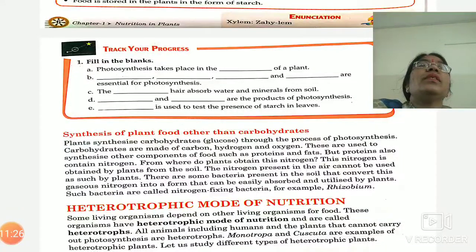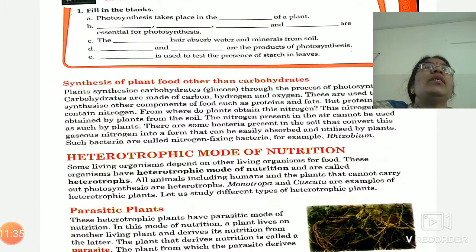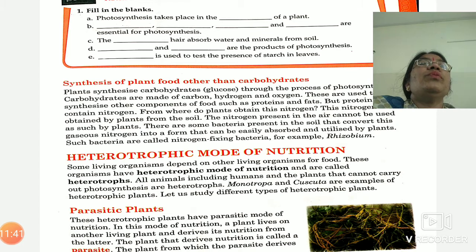Now, synthesis of plant food other than carbohydrates. Plants synthesize carbohydrate glucose through the process of photosynthesis, but some other types of food material are also formed, for example, protein and fat.